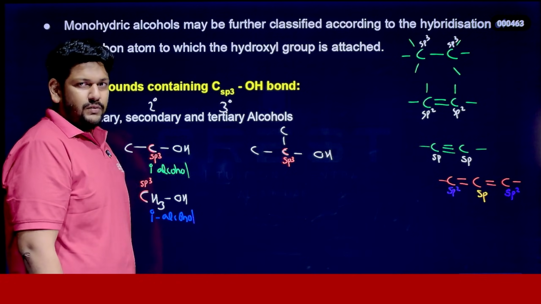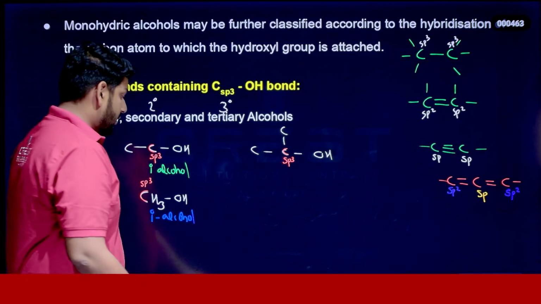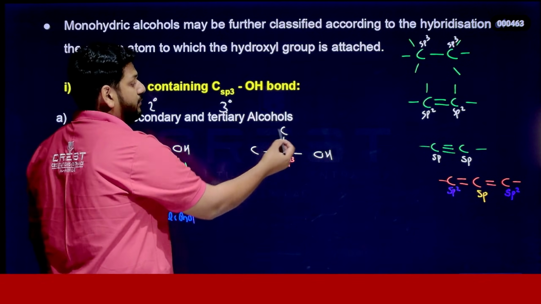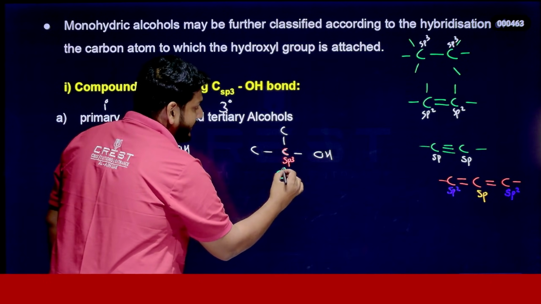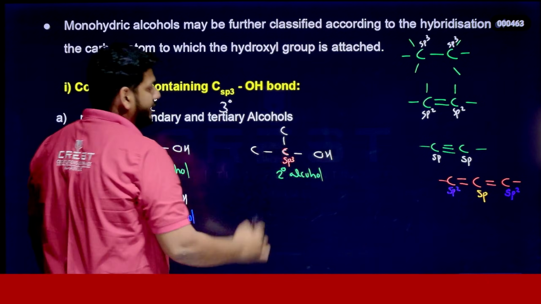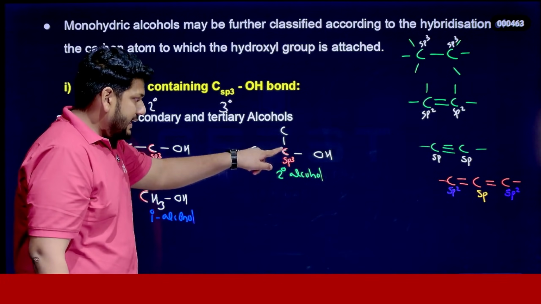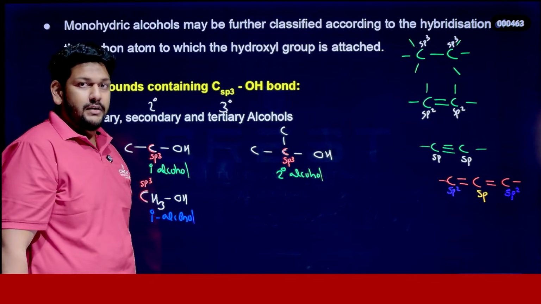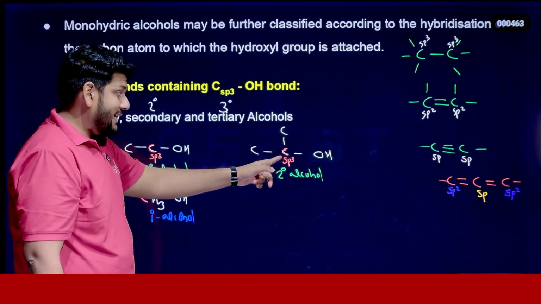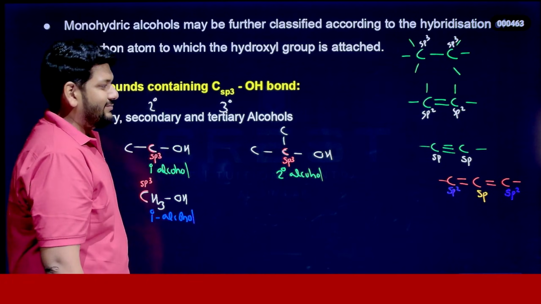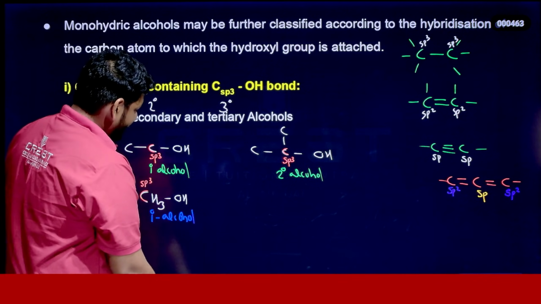Now we can look at the carbon. This carbon is attached to other carbons, that's why we can call it a secondary alcohol. This carbon is a secondary, 2 degree carbon, because it is attached to 2 other carbons. So an OH group attached to a secondary carbon, we call it a secondary alcohol. Got it? Now we can go to the tertiary alcohol.